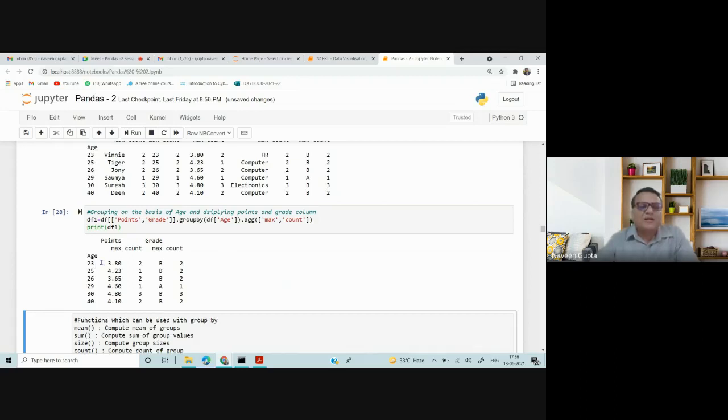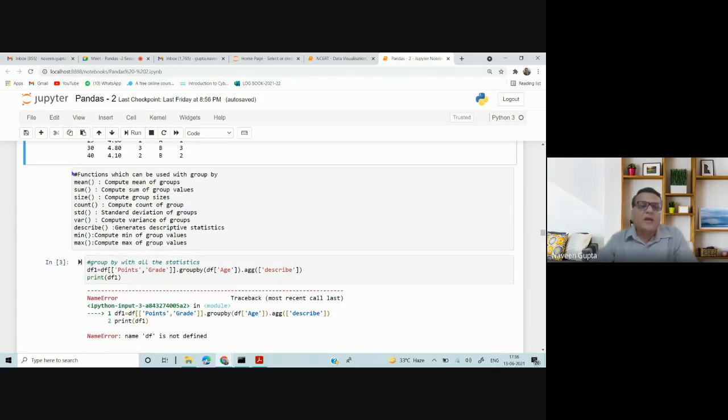So at 23, the maximum is 3.8 points and the grade is B at the age of 23. How to read this data at the age of 23? The count is 23, people have a 2, and the maximum of 2 is 3.8 and the grade is B.